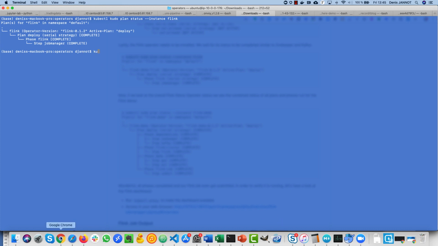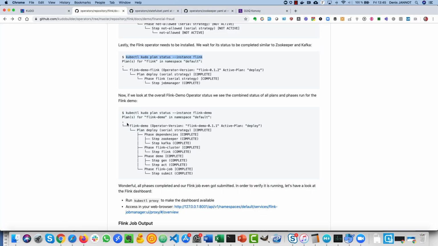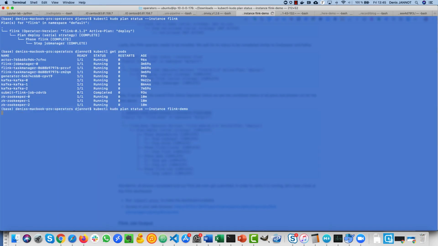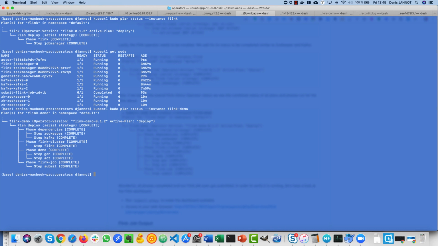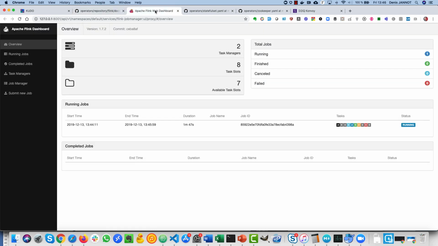I can do kubectl get pods and see that everything should be up and running, even the other phases, and I can check that here again. So my full demo is now deployed correctly, and I can do a kubectl proxy and access the Flink job manager. And you see here I have my job that is running.